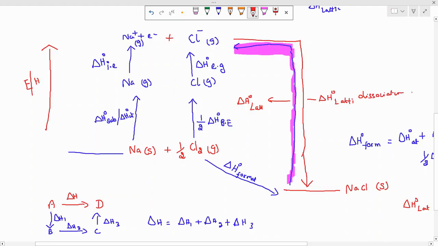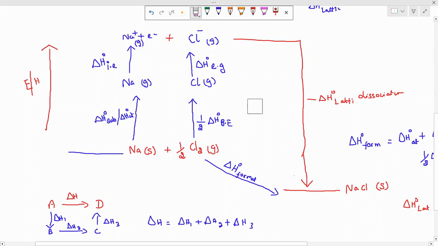Remember that if you want to give in terms of dissociation, then this process will be indicated as delta H naught lattice dissociation. Now we don't need this one. I'm just taking that out. In AS level and A level, we will use that delta H naught lattice formation. That's why I have taken it directly plus, but we will use the dissociation only for CBSE level. That's why this is actually the formation. That's why for dissociation, I have just taken the negative.